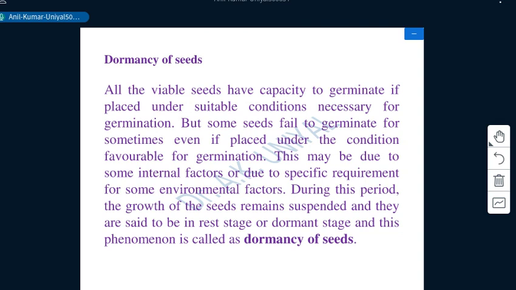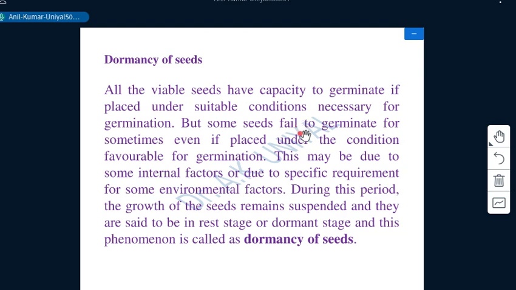So all viable seeds are capable of germination under favorable conditions, those needed for germination, like moisture, like temperature, and a few others, like some seeds need light also, but RH and temperature are more needful for germination.